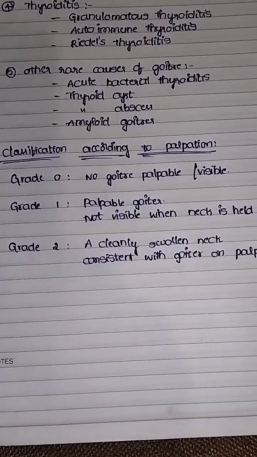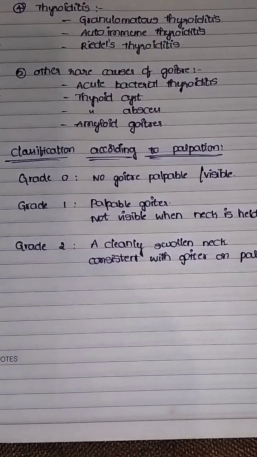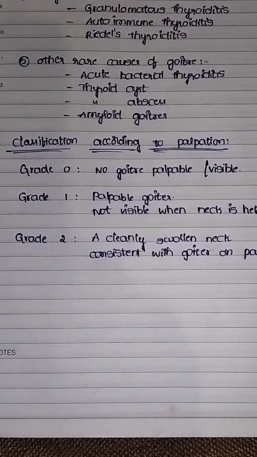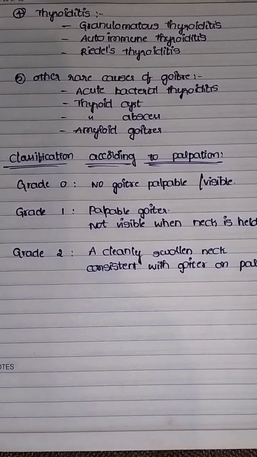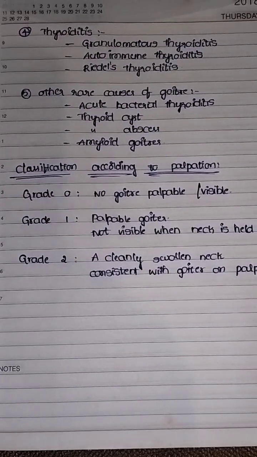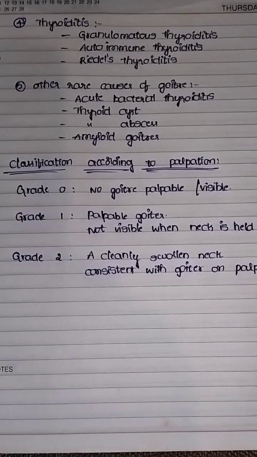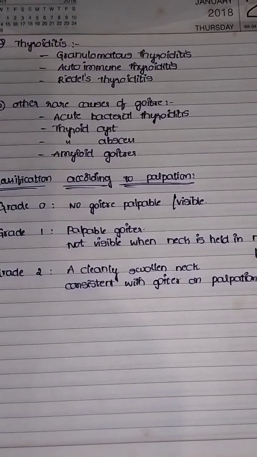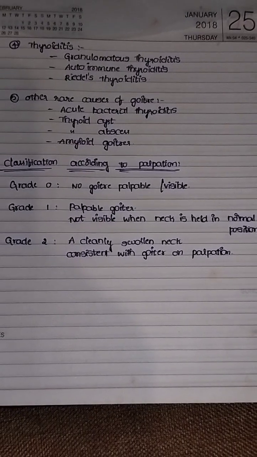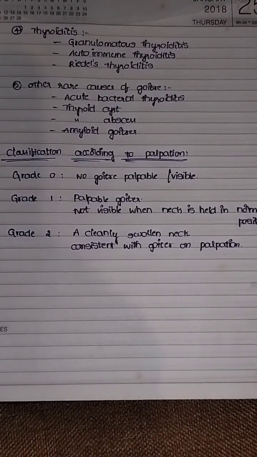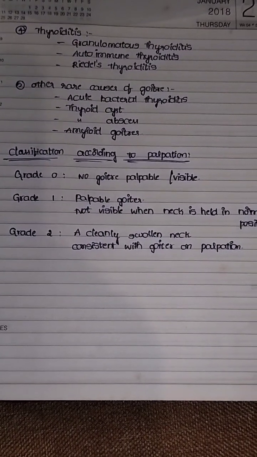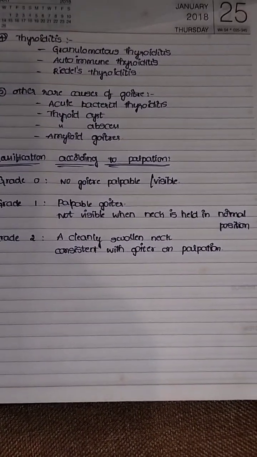And according to palpation of the swelling, they are classified into three types: grade 0, grade 1 and grade 2. In grade 0, no goiter is palpable or visible. In grade 1, the goiter is palpable but not visible when the neck is in a normal position. In grade 2, a clearly swollen neck is seen, consistent with goiter on palpation. Okay, this is the classification of goiter.